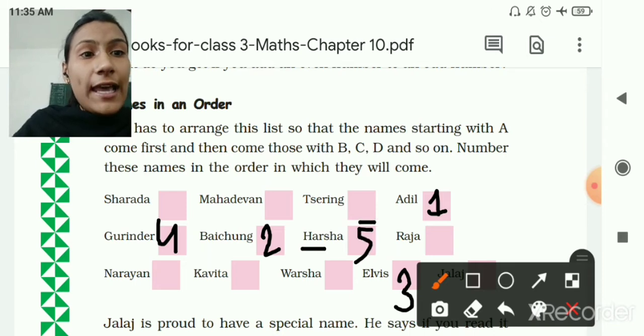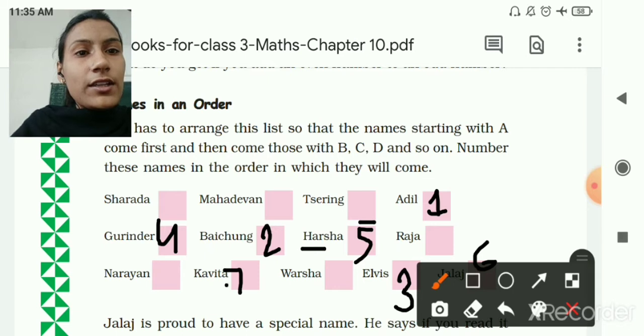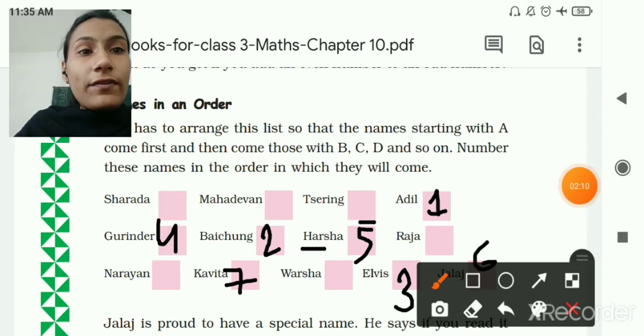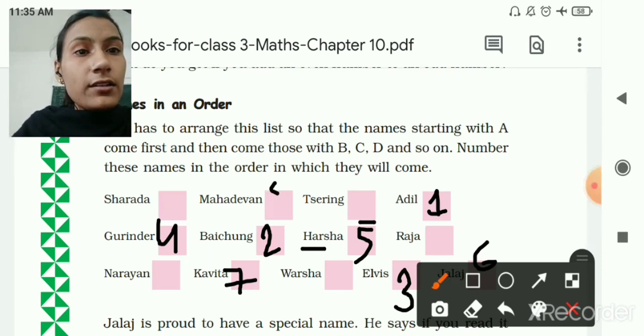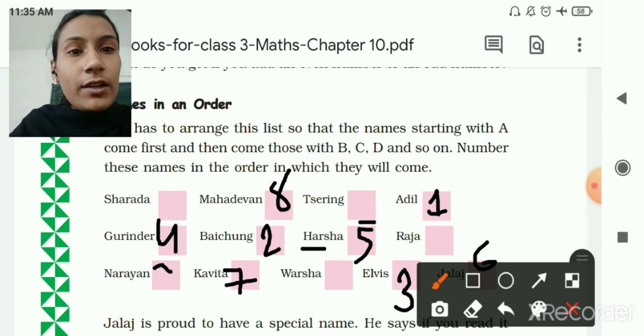H, I, J. Yes, J is there. Here you can see Jalaj. So here you can give 6. Then after J, K. You can see here Kavita. So you can give here 7. After K, L, no, M, yes, Mahadevan. So here you can give 8. Then N. You can see here Narayan. So here you can give 9.